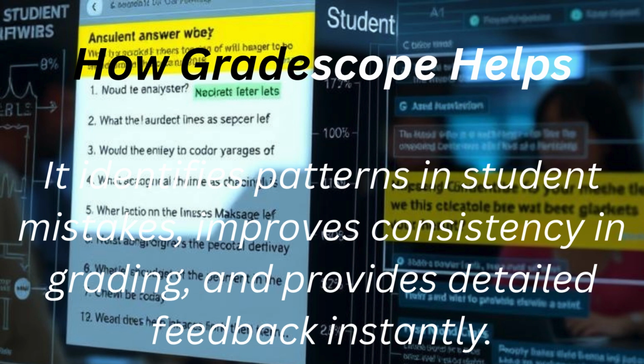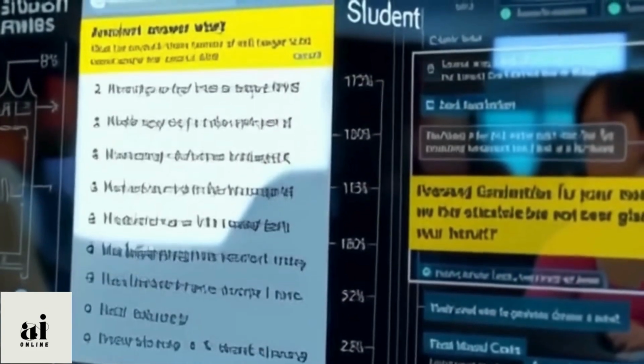Gradescope identifies common student errors, provides consistent grading, and generates instant feedback, helping both teachers and students grow together.